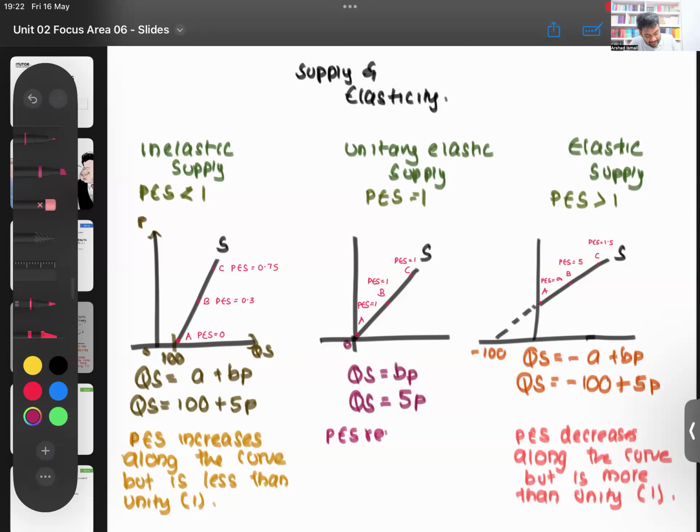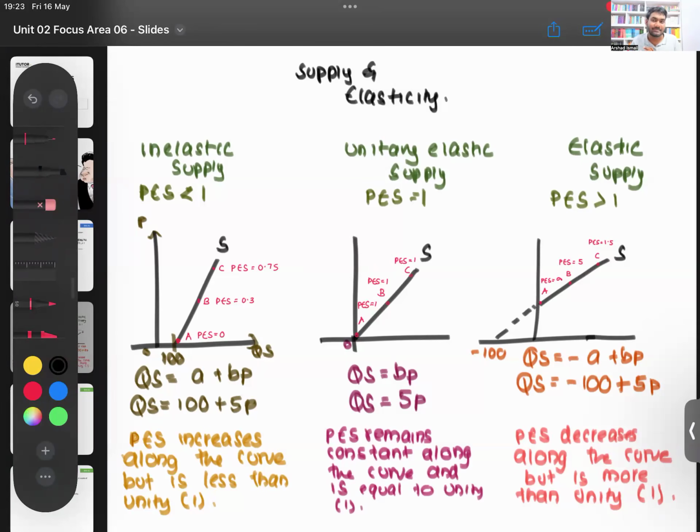PES remains constant along the curve, and is equal to 1. And is equal to unity, or you can say 1. So that's something that the examiner usually tests in MCQs. Highly tested area. Now, the first question is also from this. You will see going forward, there are more questions that come from this area that I taught you.